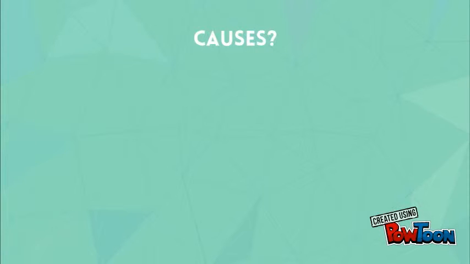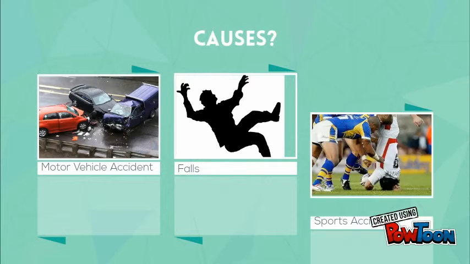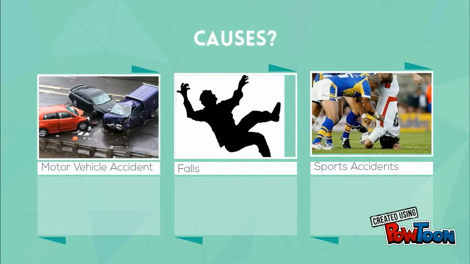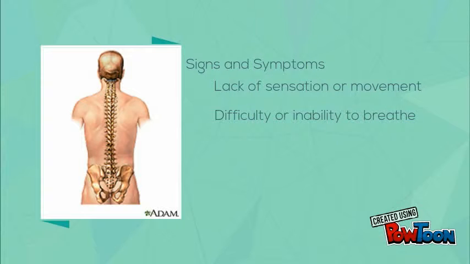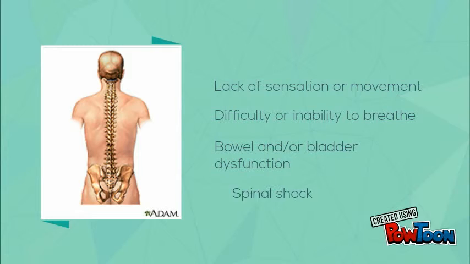Causes of traumatic spinal cord injuries include motor vehicle accidents, falls, and sports-related injuries. Some signs and symptoms of spinal cord injury include the lack of sensation or movement in a limb, difficulty or inability to breathe, bowel or bladder dysfunction, and something called spinal shock, which is when limbs temporarily do not have their reflexes.